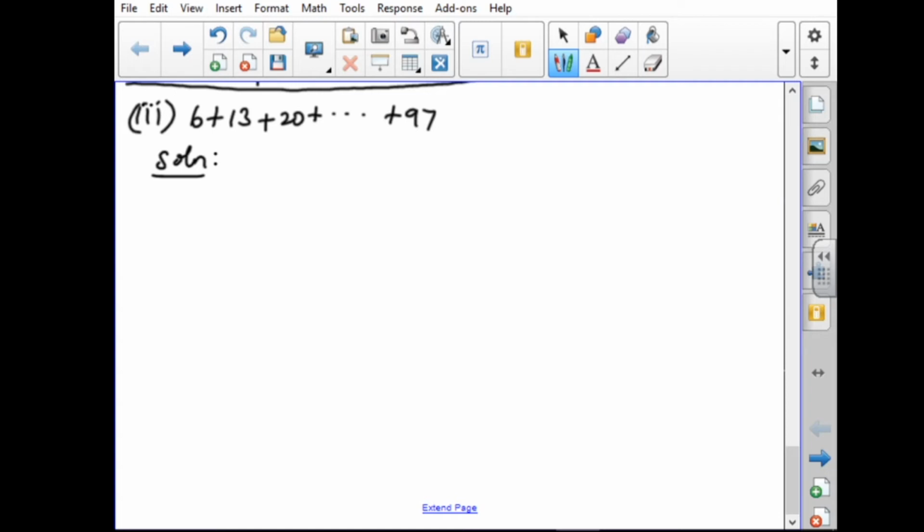Since they have given it like this, we consider the last one as the last term, which we denote by small l. Given: 6 plus 13 plus 20 plus etc. plus 97.